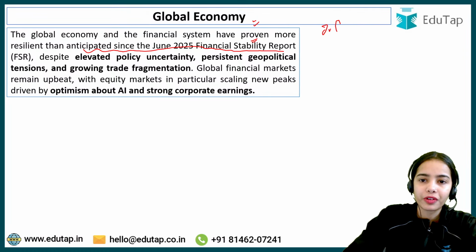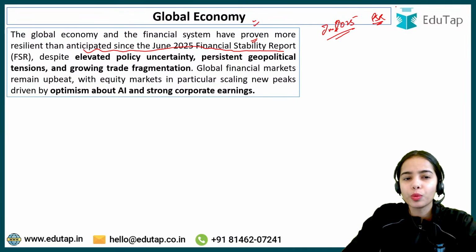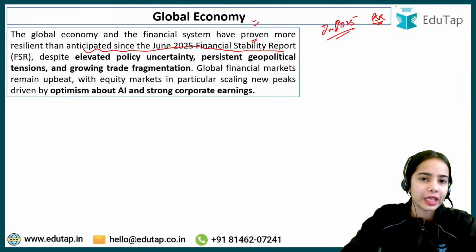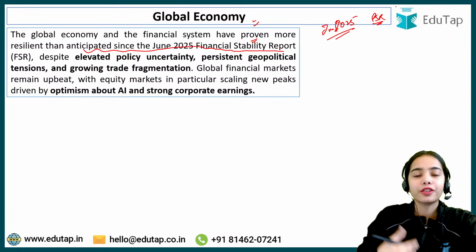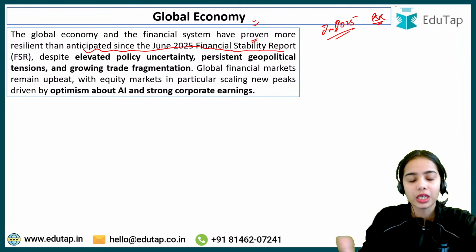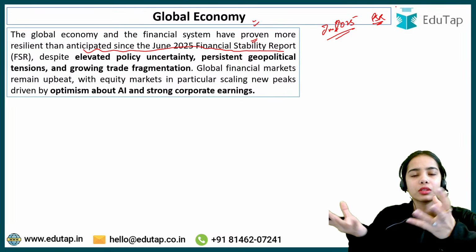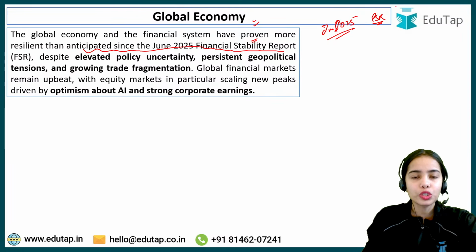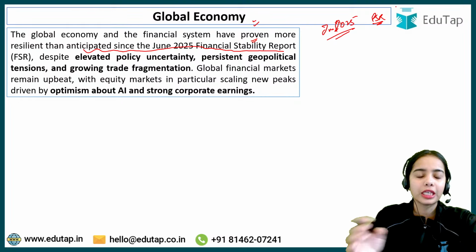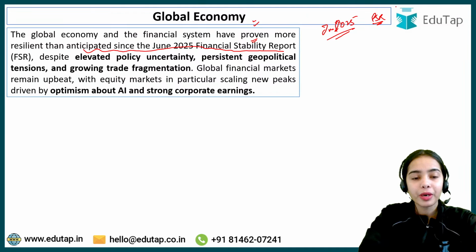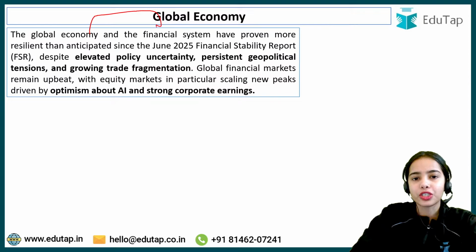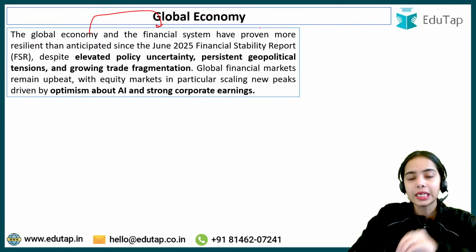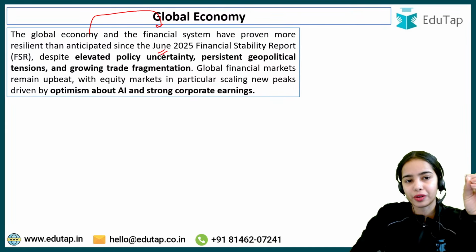In the June 2025 Financial Stability Report, it was said that the global economic condition was not very good, and the future was not very good because of many external problems, such as the tariffs being imposed. The global growth outlook seemed weak. But the global economy and the financial system have proven more resilient than anticipated in June 2025.